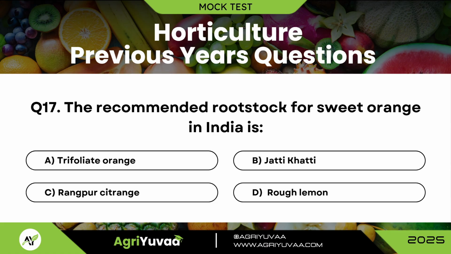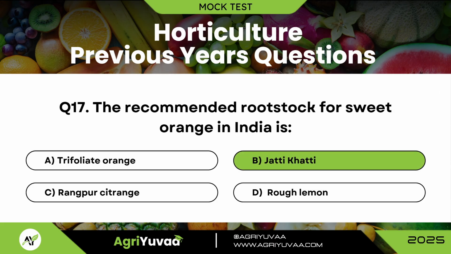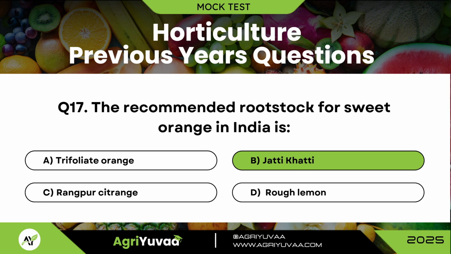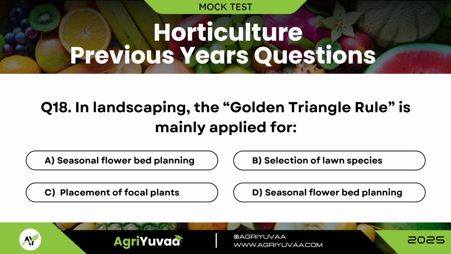Question 17. The recommended rootstock for sweet orange in India is? Correct answer is option B, Jatti Khatti. Question 18. In landscaping, the golden triangle rule is mainly applied for? Option C is the correct answer, placement of focal plants.